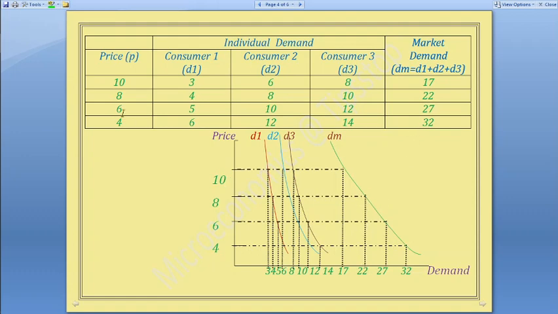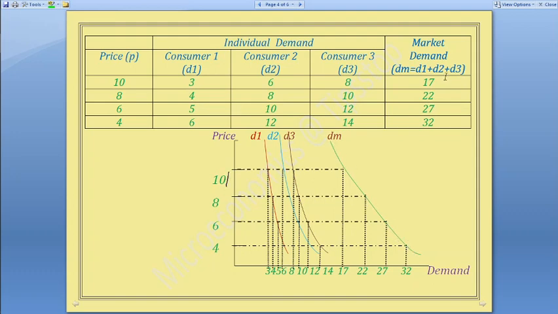At price 6, they buy separately, but together 5 plus 10 plus 12, 27. At price 6, 27 will be the demand of the market. And at price 4, demand for individual 1 is 6, for 2 is 12, for 3 is 14. Adding together 6, 12, 14 is 32. If you plot these coordinates here, you'll get this green curve. This is the market demand curve.